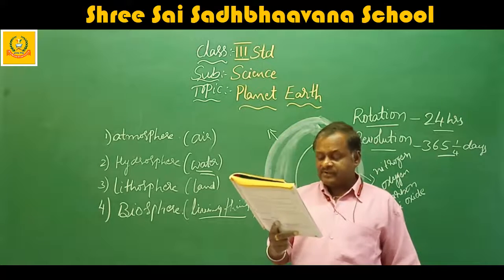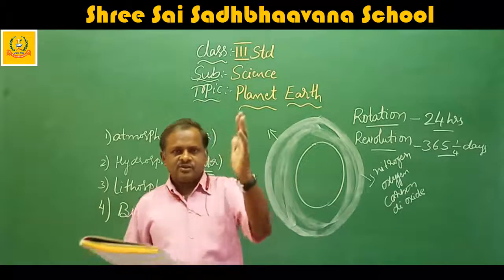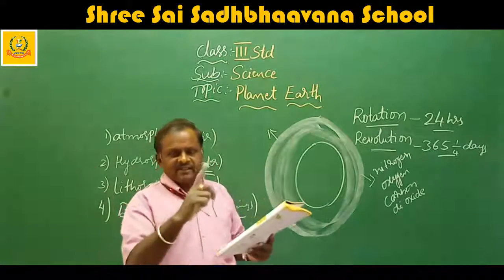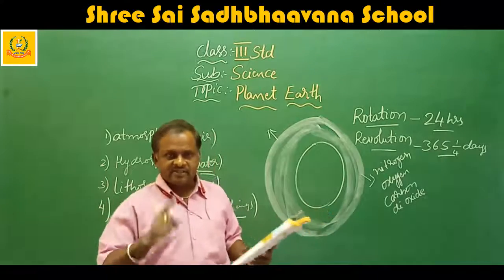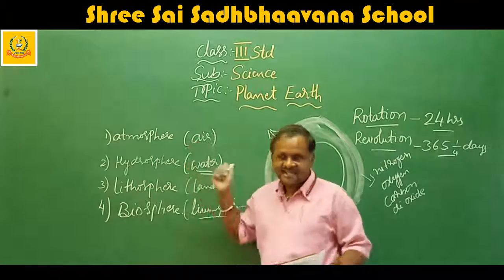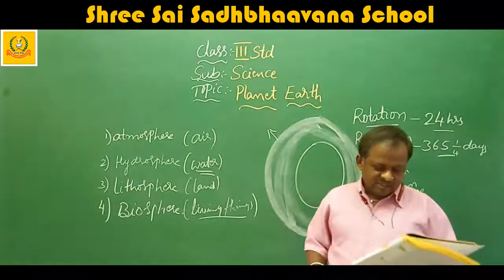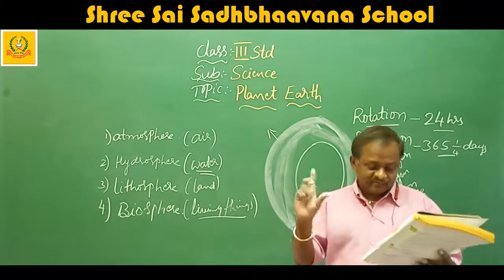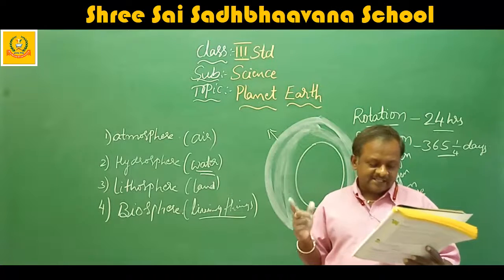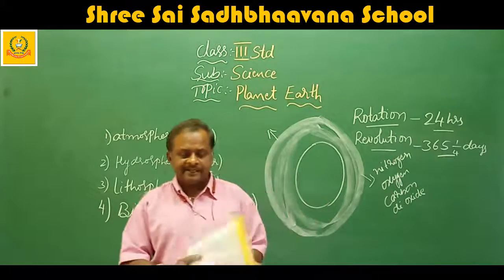The earth rotates from west to east. That means like this. If this is west, it will start from west to east, not from east to west. For that reason, the sun rises in the east. Jupiter is the fastest among all the planets in its rotation. Which is the fastest rotating planet? It is Jupiter.